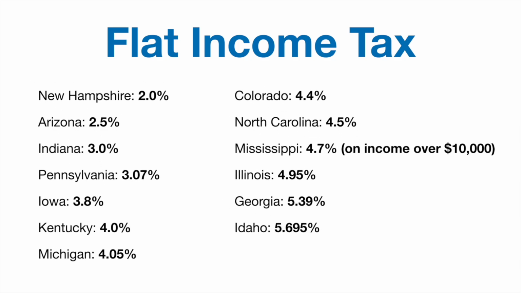You can see New Hampshire there is the lowest with a flat income tax of 2%, and then Idaho is the biggest. This is all as of 2025, and these things are always changing. So whatever it is in 2025, in the future, they will all be slightly different.